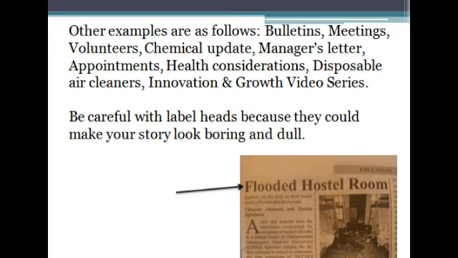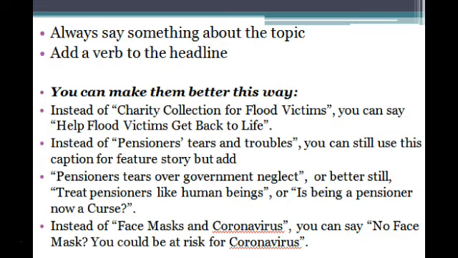You have disposable air cleaners. Now, these examples look like they are for adverts, but they are for stories. So that's why we say you have to be careful with label heads because they could make your story look boring. You can see that you could even make label heads even better. For instance, here you see, instead of charity collection for flood victims, you could have a headline that says, "Help flood victims get back to life." It is still a headline for a feature story, but it is not that dull.